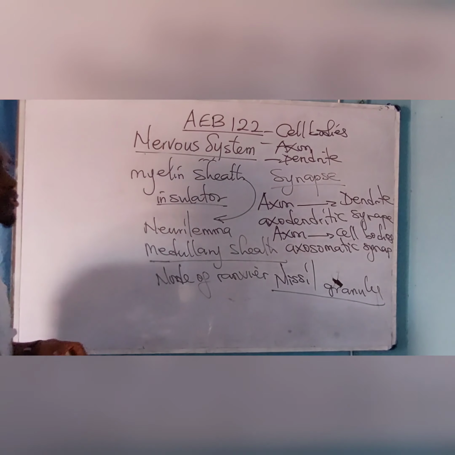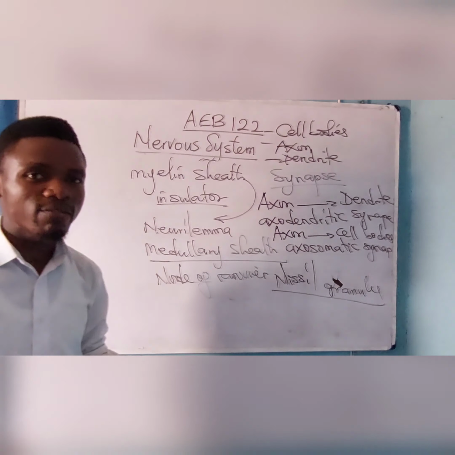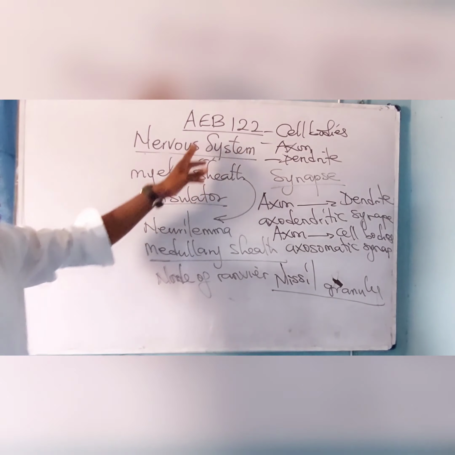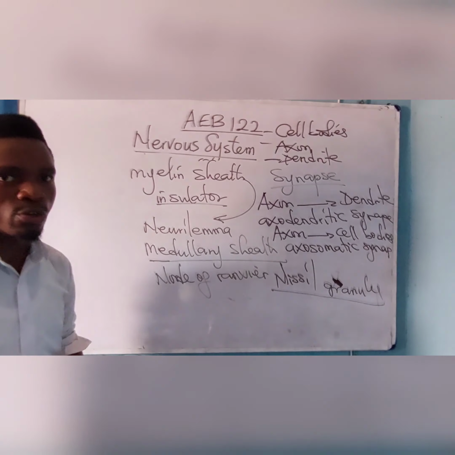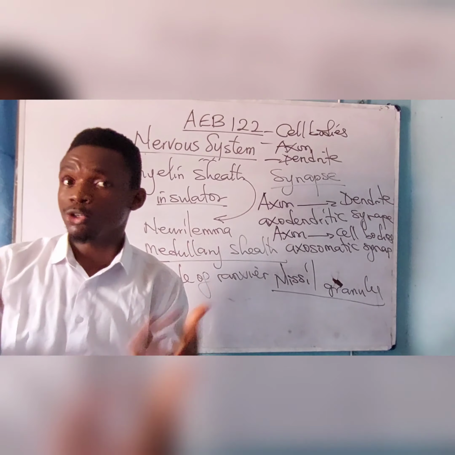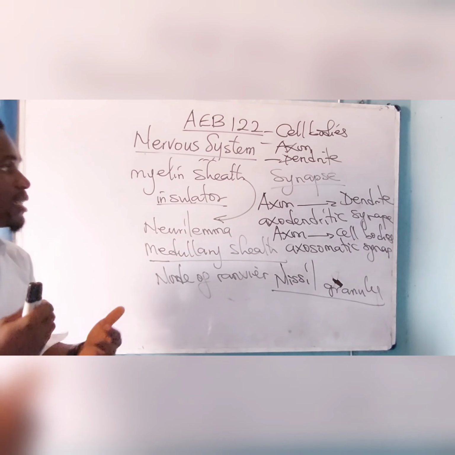So at this point, we'll call it a day on the nervous system. The nervous system in AB 122 has been treated. There is no place to bring questions on that. You'll be looking at the questions bamboozled. Please take note of that.